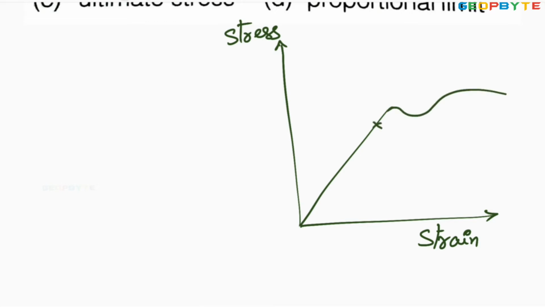Up to the proportional limit, let this be the proportional limit.